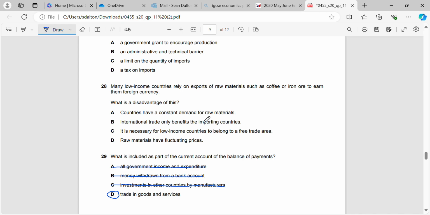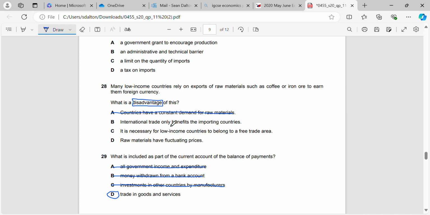Okay, 28. Many low-income countries rely on exports of raw materials such as coffee and iron ore to earn them foreign currency. What's a disadvantage of this? Okay, so like what risks are they open to, essentially? So countries have a constant demand. That's not going to be a disadvantage, is it? That's going to be an advantage, because we can accurately predict then what the demand for those materials will be.